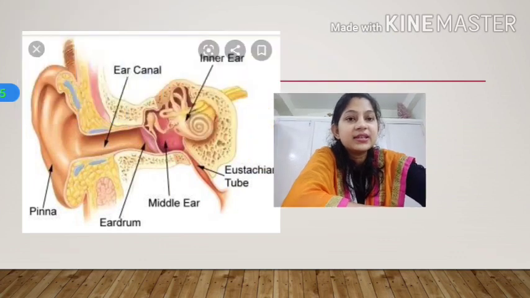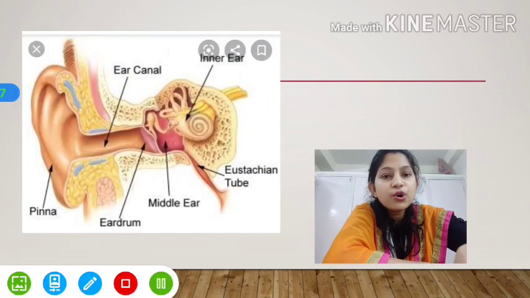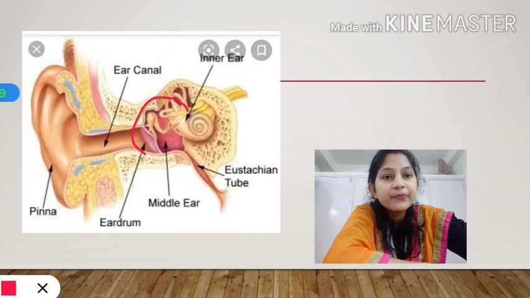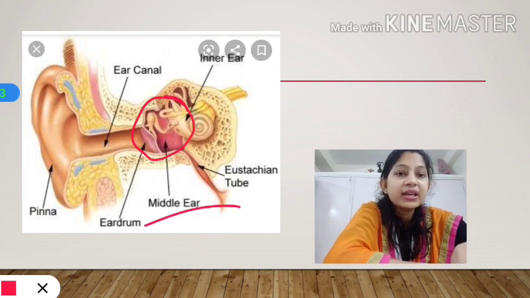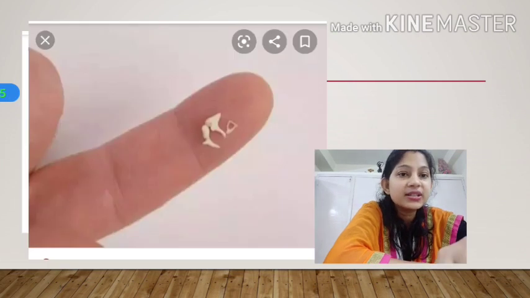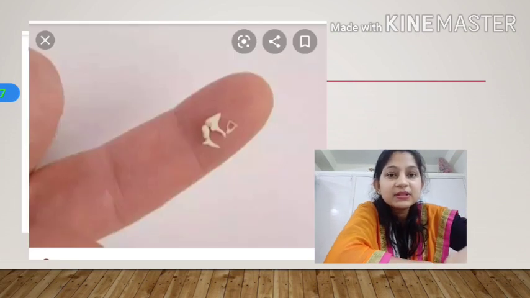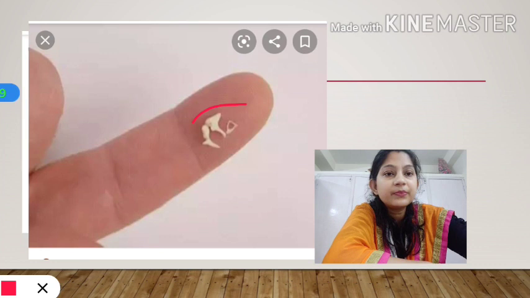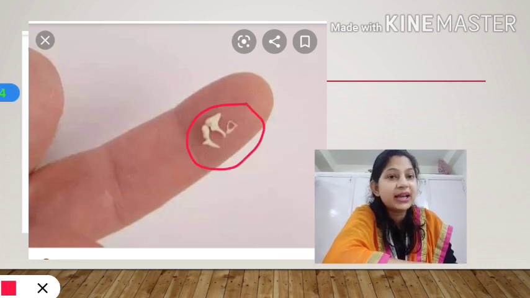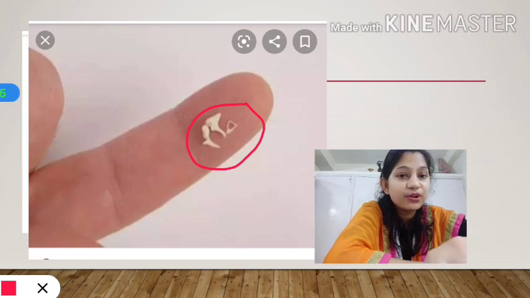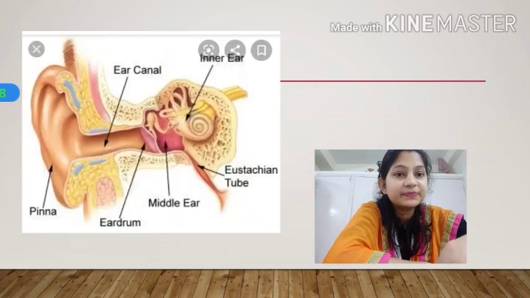See this small bone, the stapes, the smallest bone in our body, and see how small it is. It is present inside our ears. These are the smallest bones in our body.